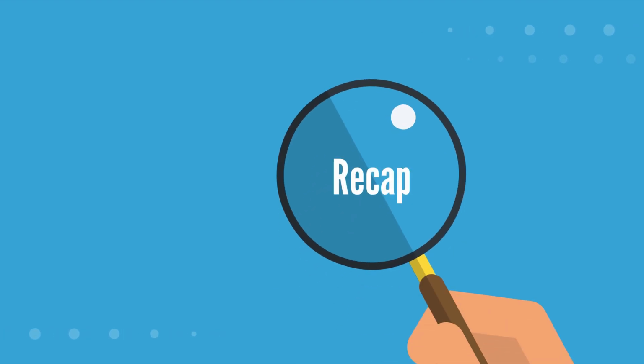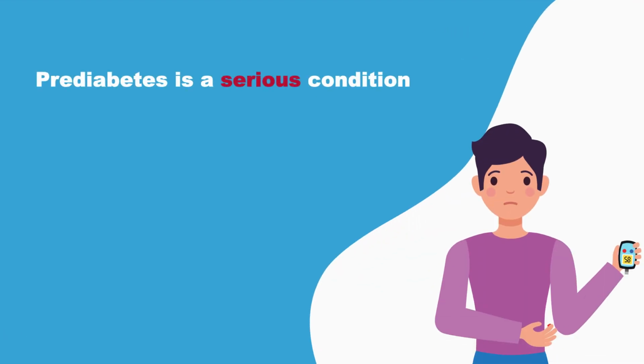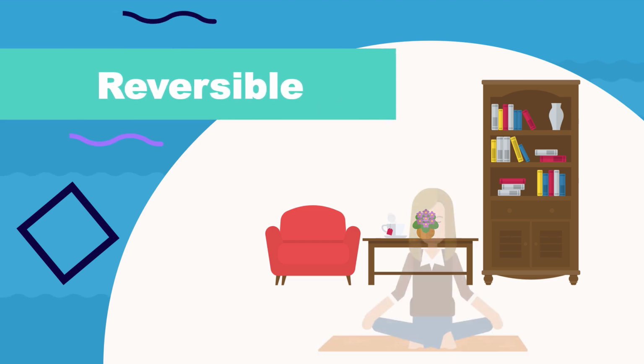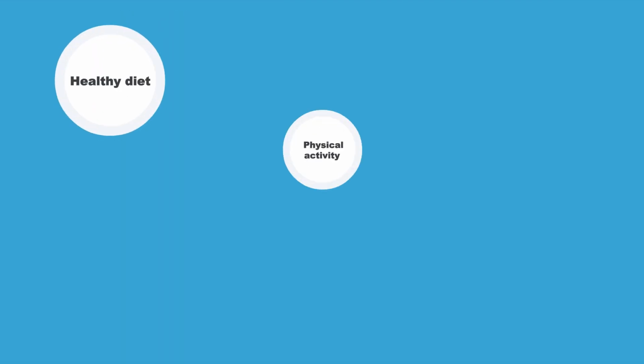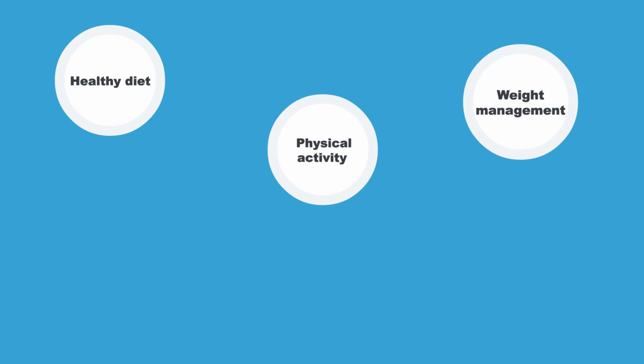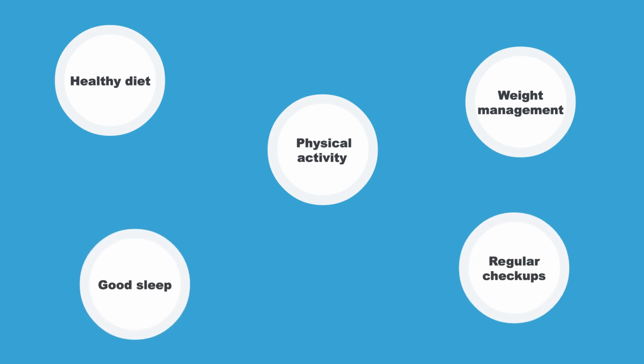So, to recap, prediabetes is a serious condition, but it's also reversible with the right lifestyle changes. Focus on a healthy diet, regular physical activity, weight management, good sleep, and regular checkups.